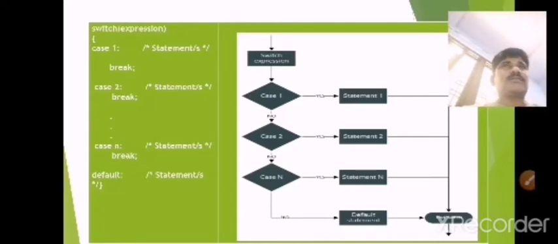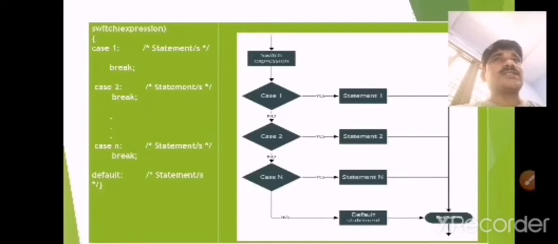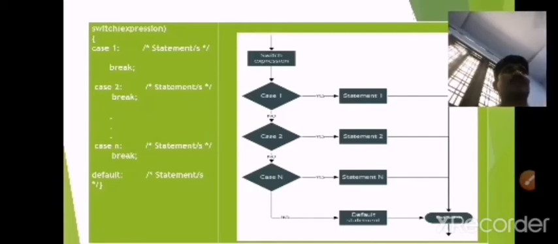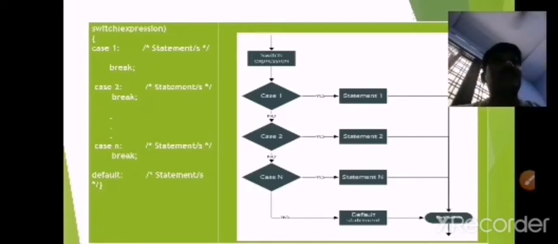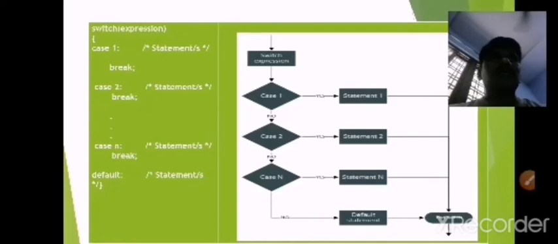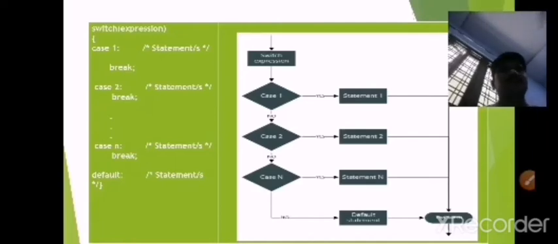The expressions must be either integer or character. And next, no real numbers are used in the expressions. Why? Because real numbers contain decimal values. Simply we can say that the switch statement cannot allow decimal values.